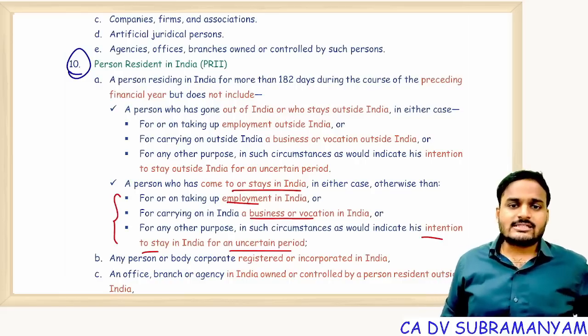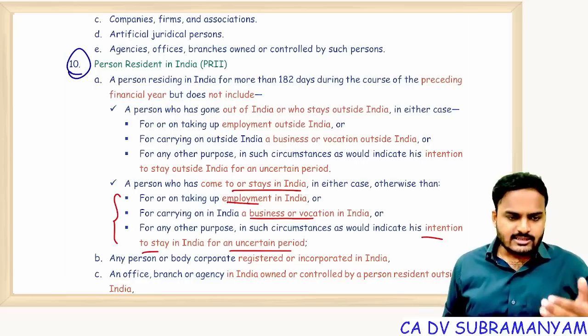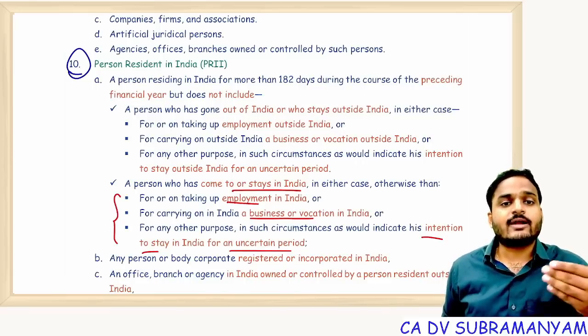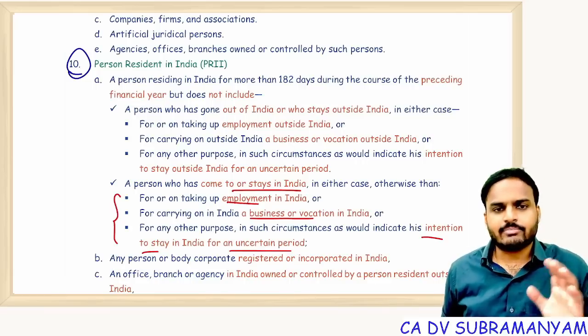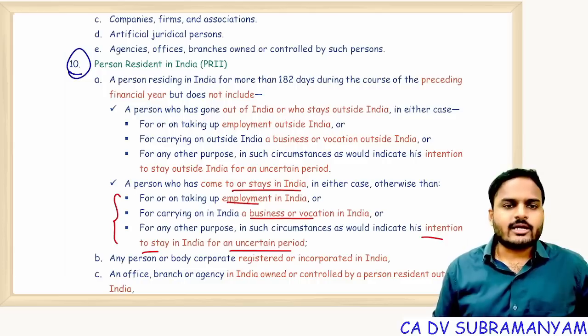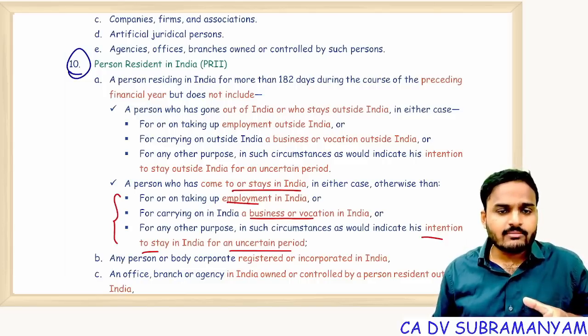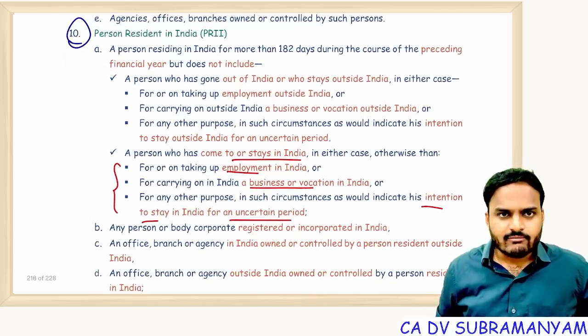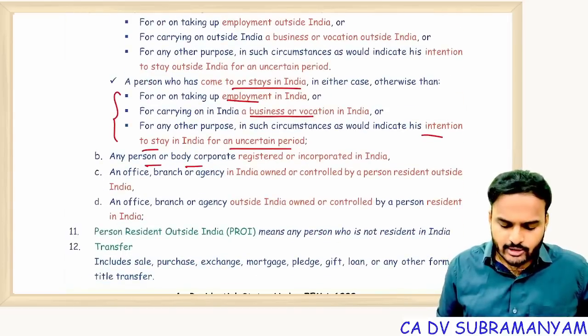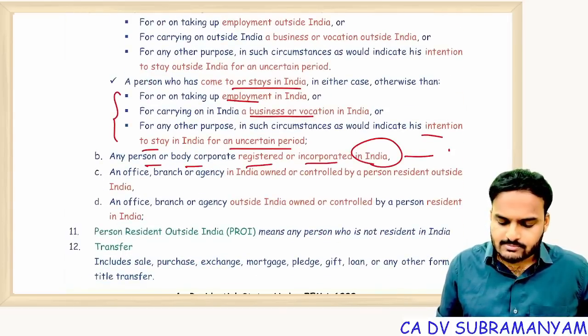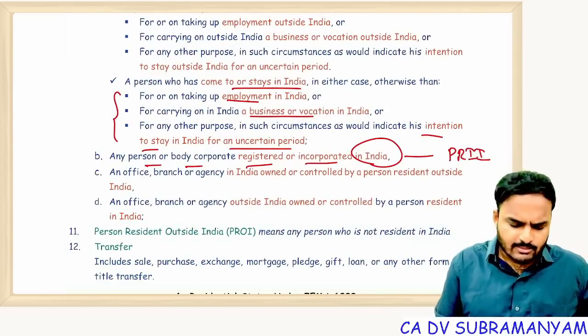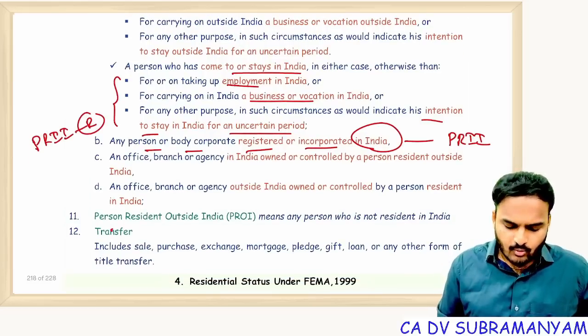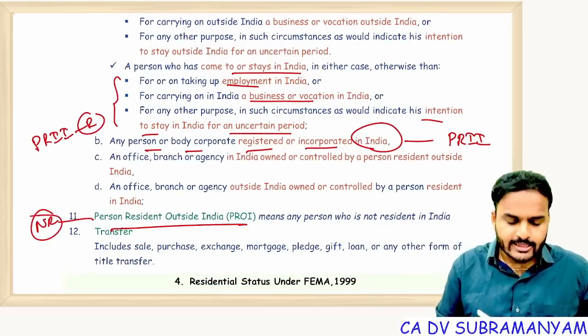Getting my point? That means in a year a person may be a resident up to one point of time and non-resident for the remaining time period. Similarly, a foreigner may be a non-resident up to one point of time, and for the remaining period he may become a resident. Getting it, everyone? So a person or body corporate registered or incorporated in India is a person resident in India. Throughout this chapter, PRII means resident only. PROI means non-resident only. Getting it?